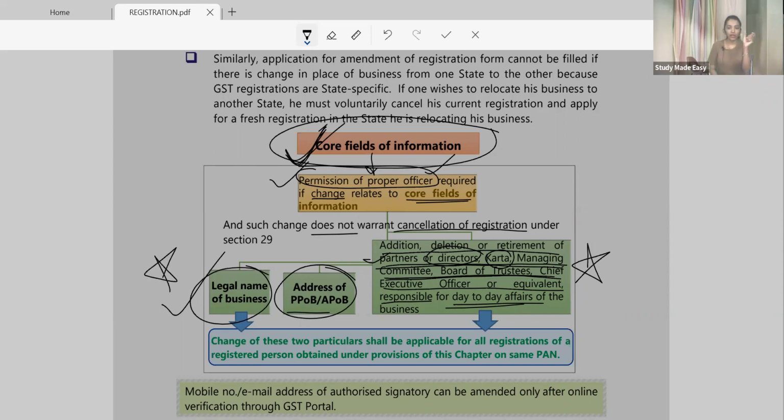MCQ. What is not the core area? So three things would be given. One thing, amendment in your email ID, amendment in your PAN number, anything. So what is not a core area, they could ask in an MCQ. Or what are the core areas? So all of the above. Are you getting?